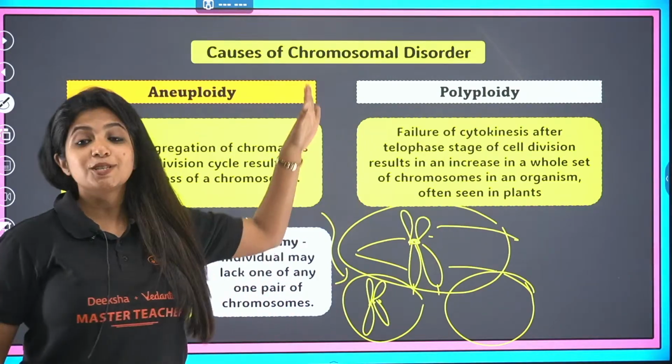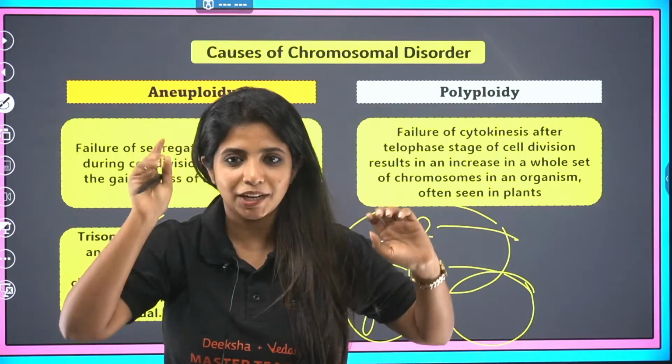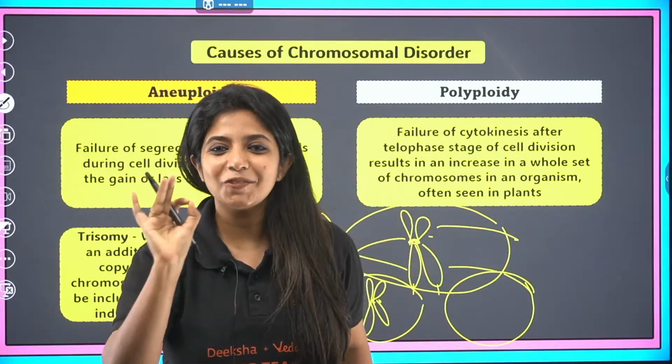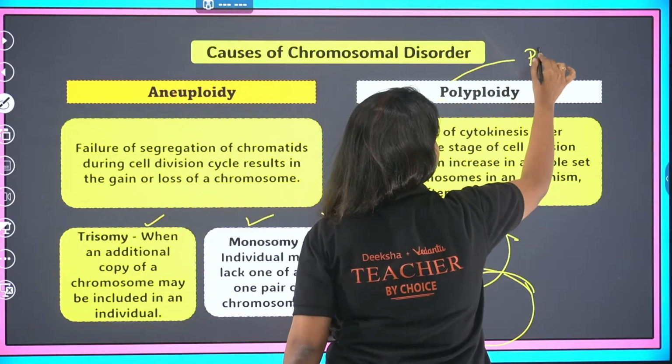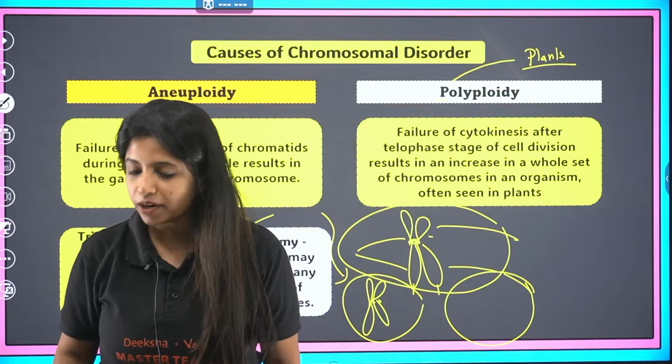Now, what is polyploidy? First of all, this thing you write it somewhere in your head, not in your notes, in your head write it. Polyploidy is not found in animals, it is found in plants. So, P for polyploidy and P for plants. P for polyploidy and P for plants.